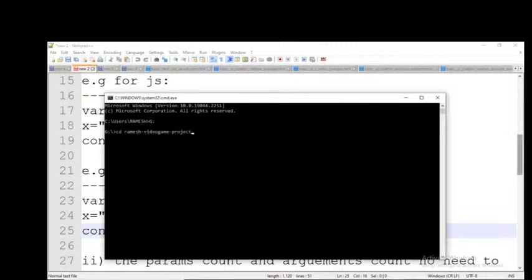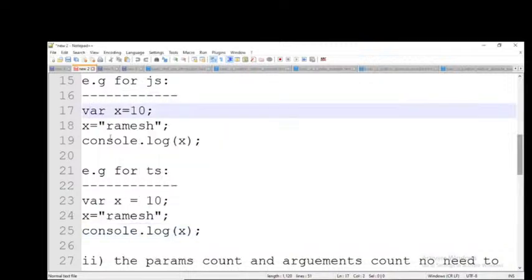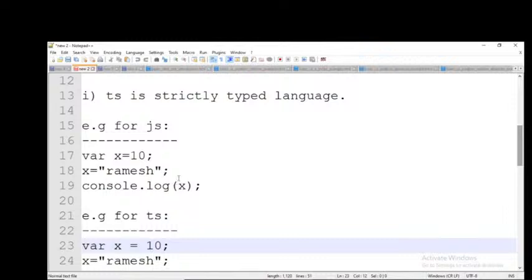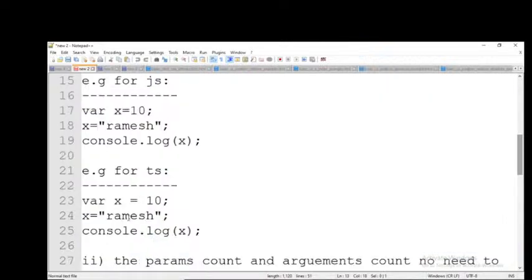Okay. Any other answers? Data type, sir. Data type is different. Okay, but I did not mention any data type here. So your answer is partly correct, it will throw an error. Why? Because this is a strictly typed language, so we need to mention the data type also. But here I am not mentioning the data type, so just because of that, it will throw an error.